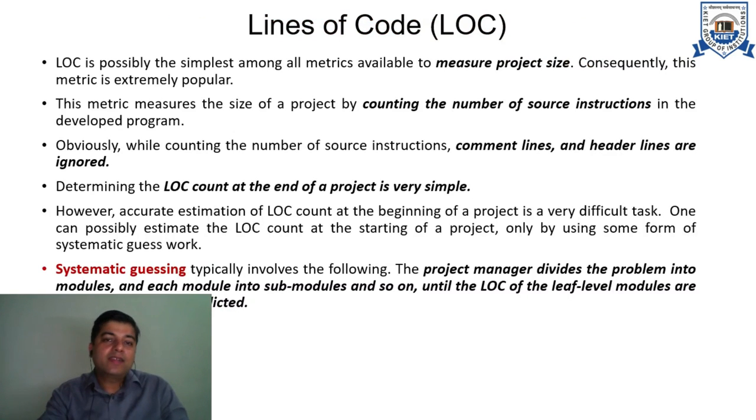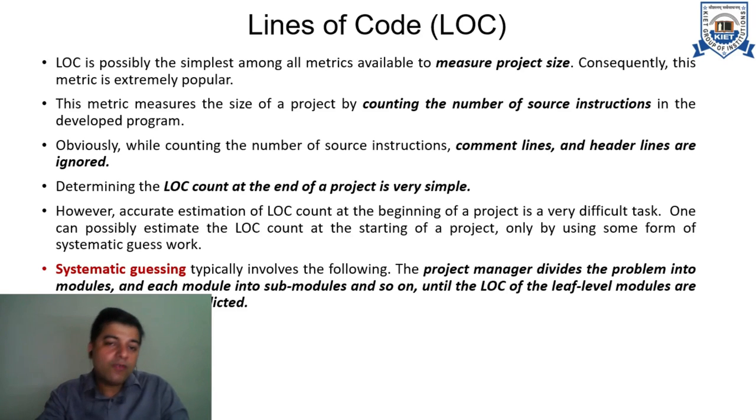The first kind of matrix that is very important is lines of code. As the name signifies, lines of code, LOC, it's the simplest among all available matrices, and it basically counts the number of instructions in a developed program. If you write more lines of code, this matrix will identify that you have put more effort in your code. So it is the simplest method, the first kind of matrix, that basically helps us in knowing what kind of effort, what kind of work has been done in order to make a software. It simply assumes the more the number of lines of code, the more is the effort being put.